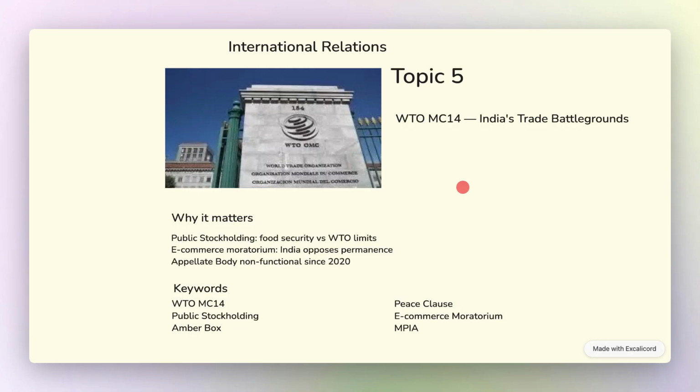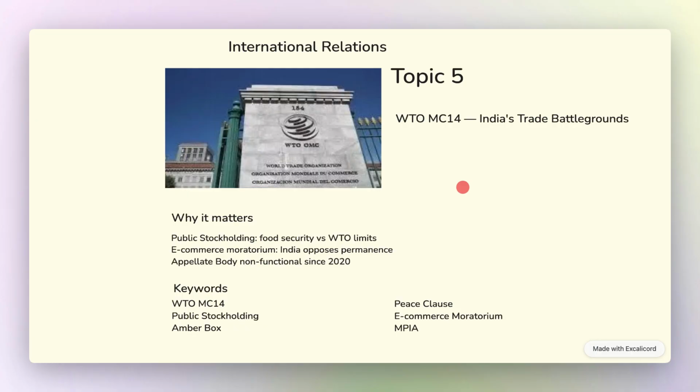India's FCI procurement program, buying wheat and rice from farmers at MSP, is technically classified as an amber box, trade-distorting subsidy under WTO's Agreement on Agriculture. The problem is the 1986-88 base year used to calculate India's subsidy. It makes India's support appear inflated due to inflation. Now, India has demanded an update to this base year for over 20 years. Without it, India's food security program for 810 million beneficiaries remains legally challenged.